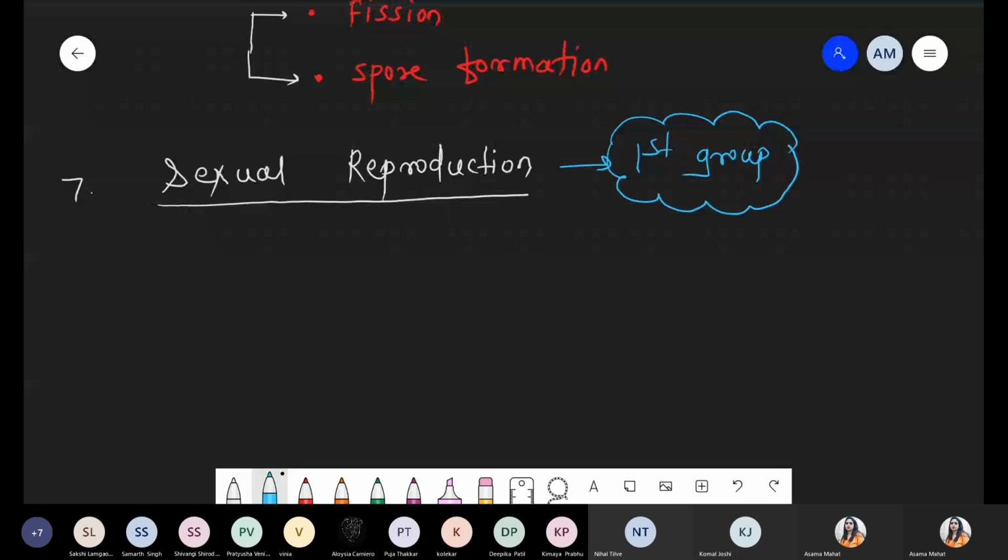In place of sexual reproduction, there is the presence of parasexuality, that is conjugation, transformation, transduction. But now kingdom Protista, these are the first group of organisms that undergo sexual reproduction. Under sexual reproduction, the first type is isogamous. Isogamous, nothing but morphologically similar gametes.